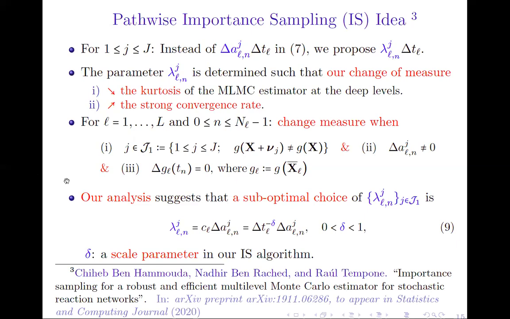Our analysis suggests that a suboptimal choice of the parameters lambda is a quantity proportional to the original rates, where the constant of proportionality is scaled with respect to delta t_L, and basically it is equal to delta t_L to the power minus delta, where delta is a scale parameter in importance sampling, and it lies between 0 and 1.